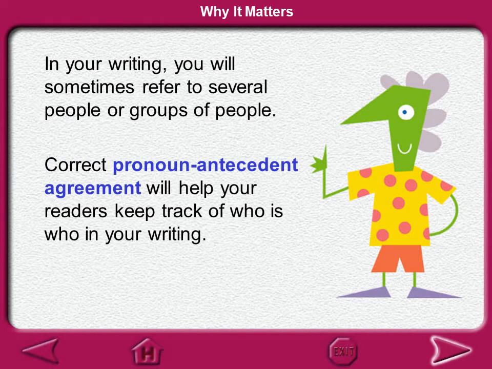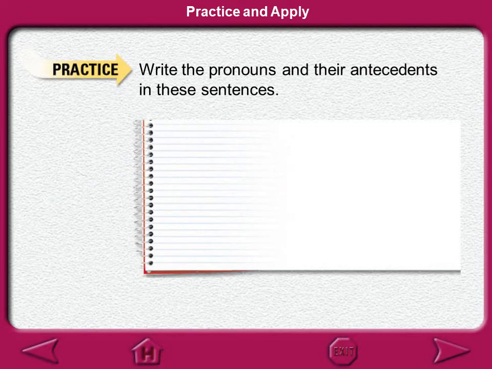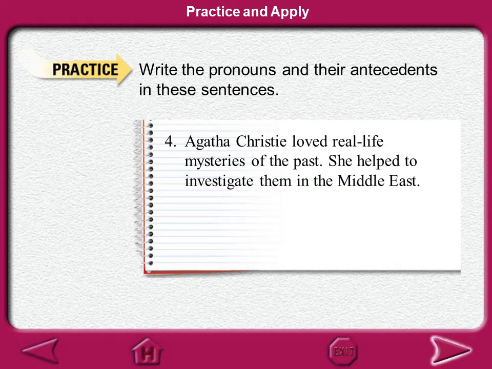In your writing, you will sometimes refer to several people or groups of people. Correct pronoun antecedent agreement will help your readers keep track of who is who in your writing. Practice. Write the pronouns and their antecedents in the sentences. Agatha Christie loved real-life mysteries of the past. She helped to investigate them in the Middle East. You should write the pronouns and their antecedents in the sentences. This practice you will do in your copybooks.